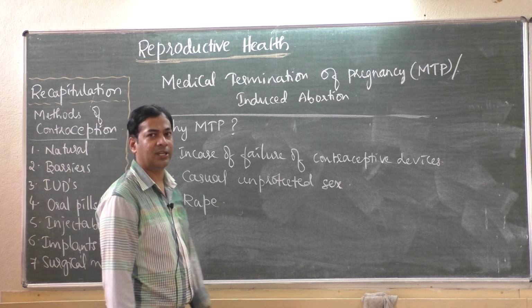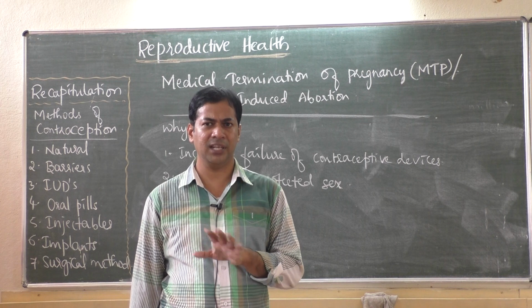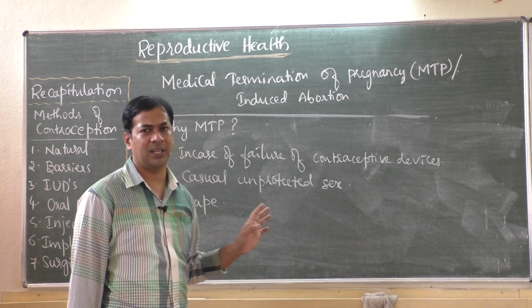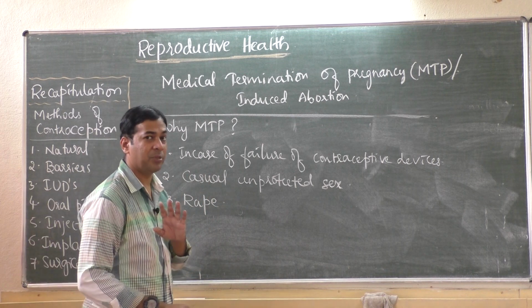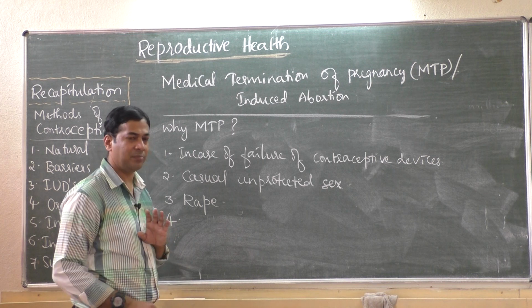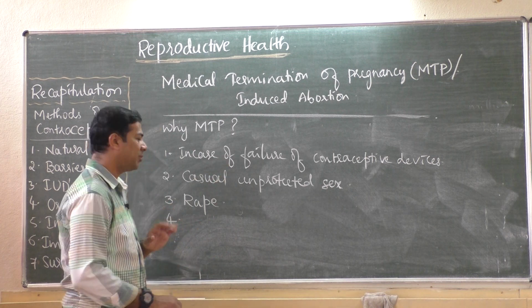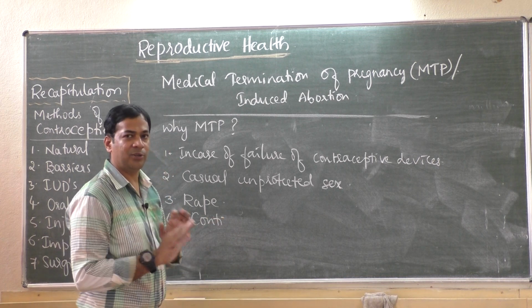Then in case of rape, that is, the girl is forced and she is not willing to become pregnant, in that case also MTP can be performed. A very important point is, the main purpose of MTP is not these three. The main purpose, a very important point, is that continuation of pregnancy is harmful to mother and baby.